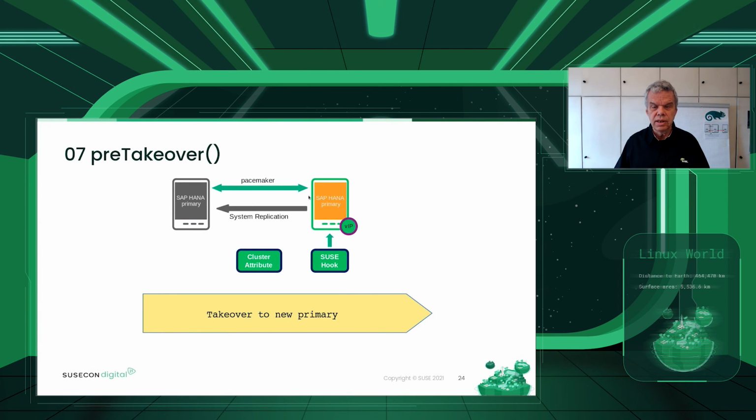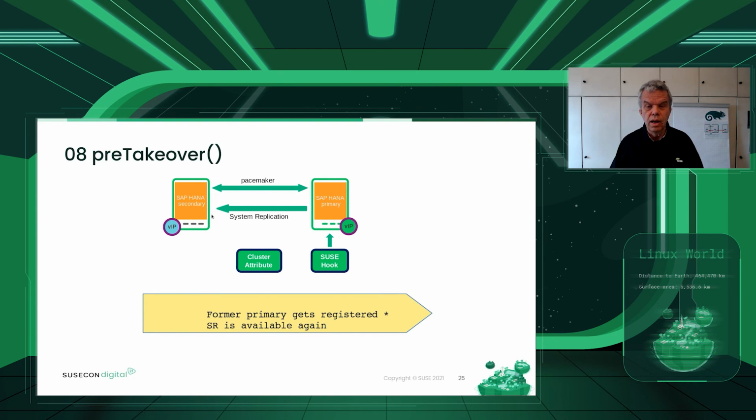The system replication source, so the system replication, is now going from this side. And of course, this is not the complete system replication. The old HANA primary, the former primary, must be registered, becoming the new secondary. This could be done either by the cluster or by the admin if you are in the maintenance mode. And now you have your system replication available again.